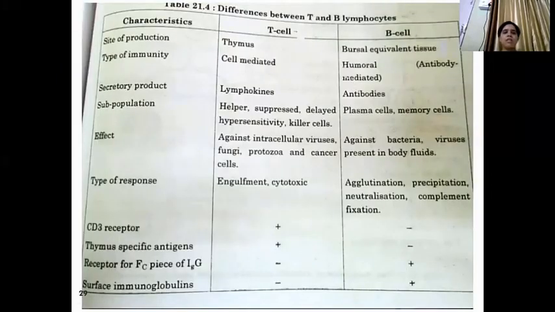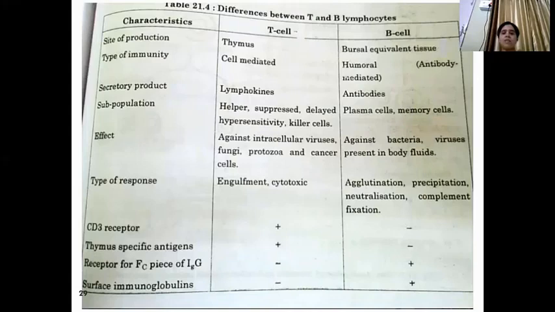T lymphocytes are responsible for cell-mediated immunity. B lymphocytes are responsible for humoral immunity. What are the secretory products? T cells act by releasing lymphokines, whereas B cells act by releasing antibodies. Then in T cells, there are subpopulations or subtypes, which include helper, suppressor, delayed hypersensitivity, and killer cells, natural killer cells, and non-specific cells. Those come under T cells.